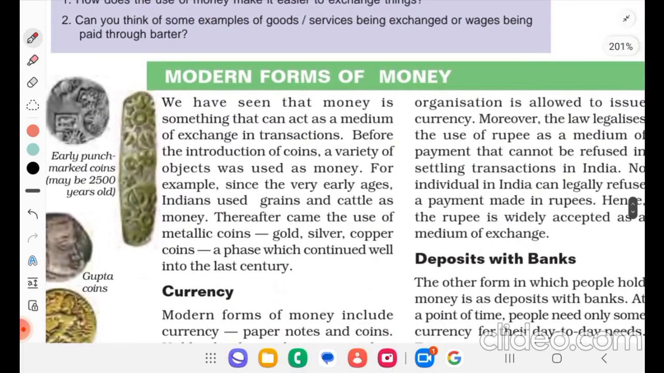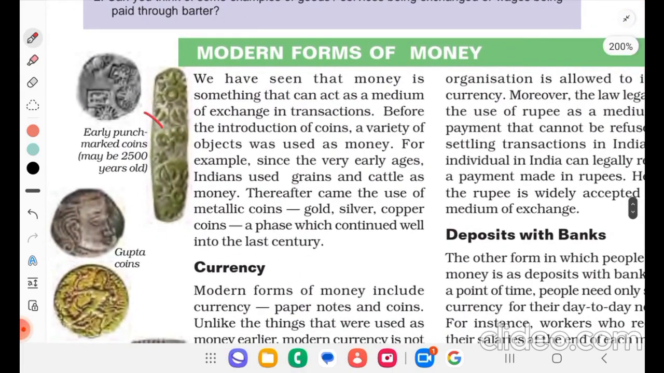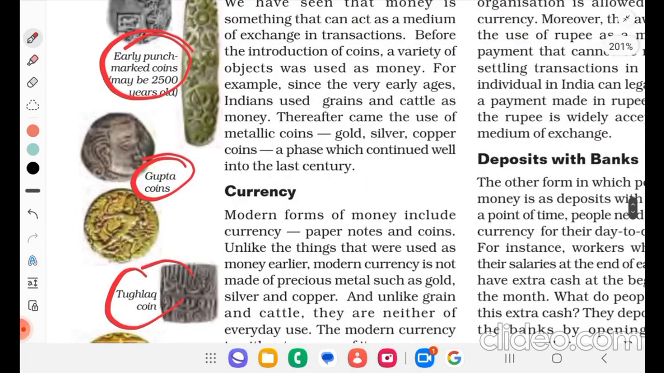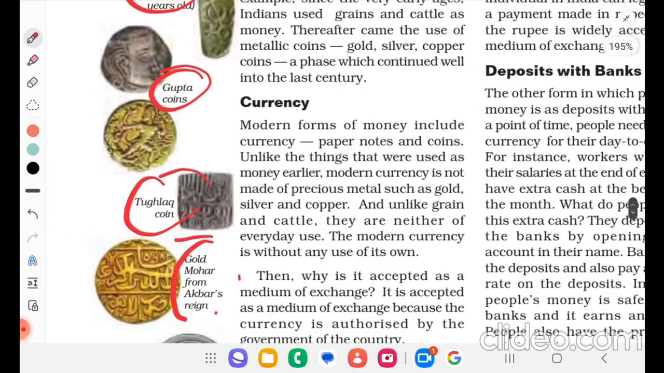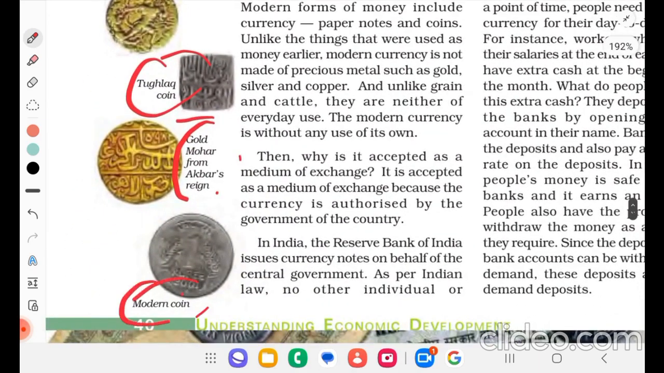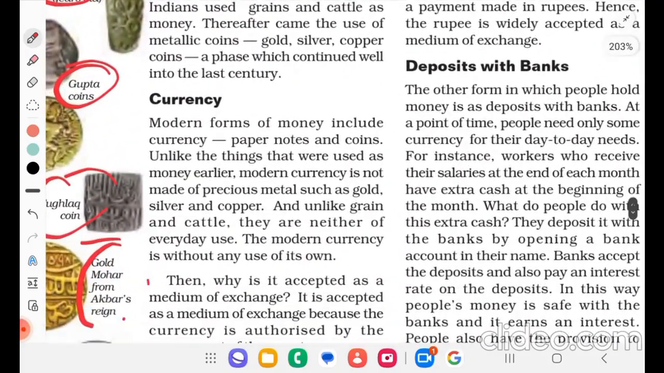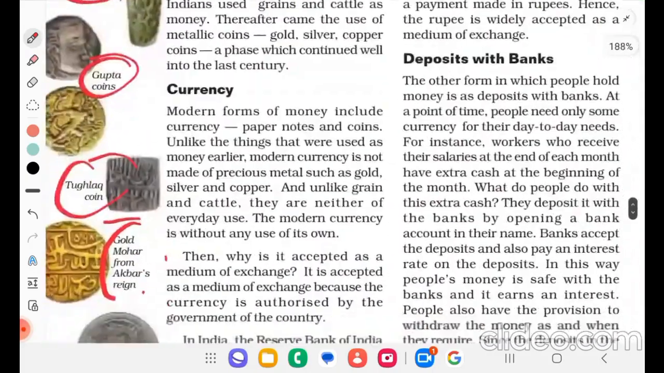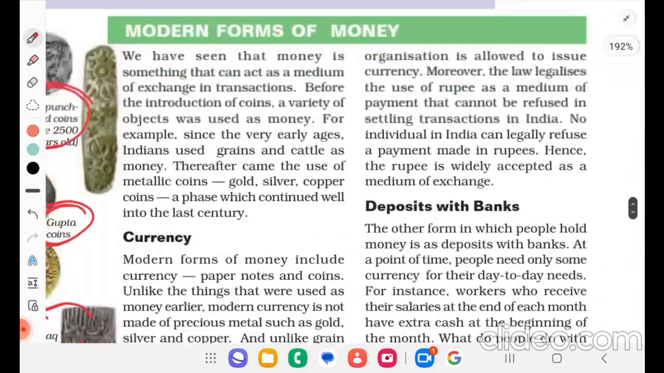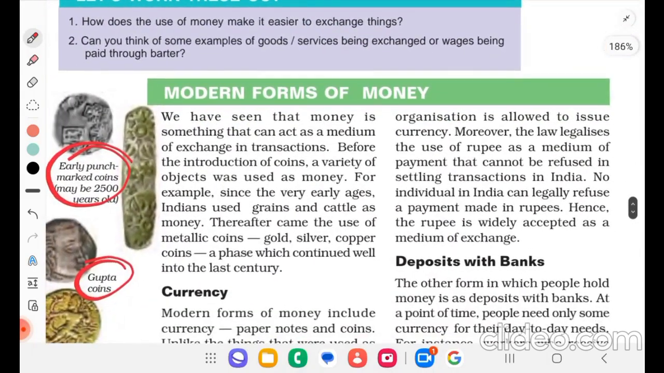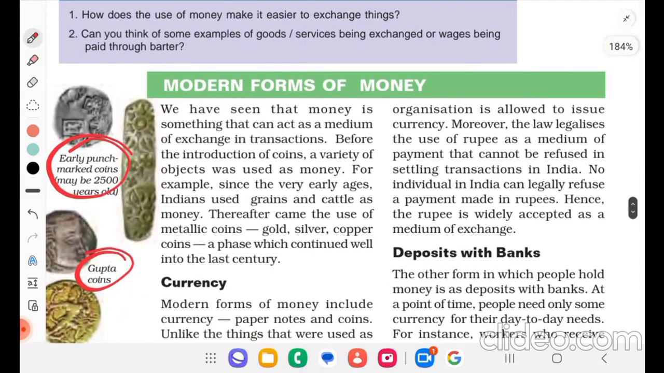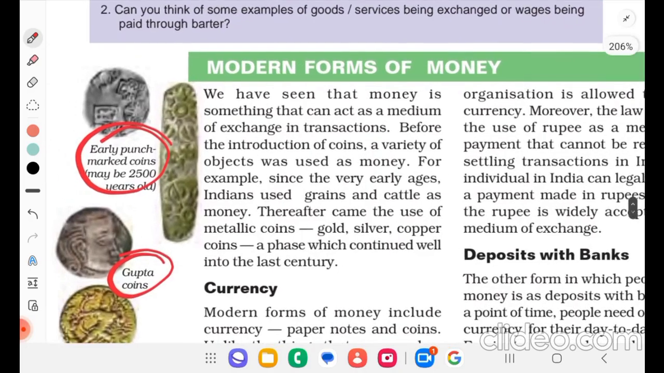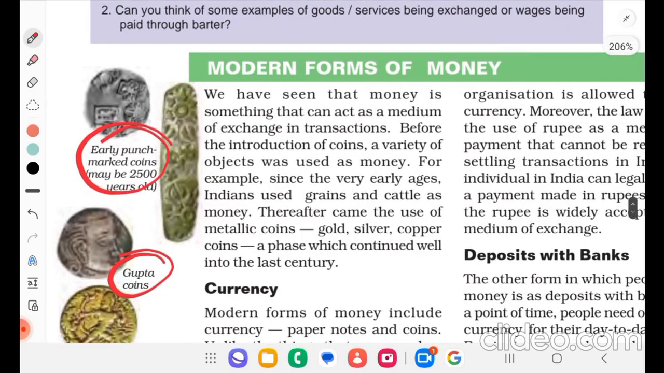So, modern forms of money. We started with Panchmahal coins, then Gupta coins, Tughlaq coins, gold mohur from Akbar's reign, and modern coins. We'll see now currency. Yes, modern forms of money. We have seen that money is something that can act as a medium of exchange in a transaction.